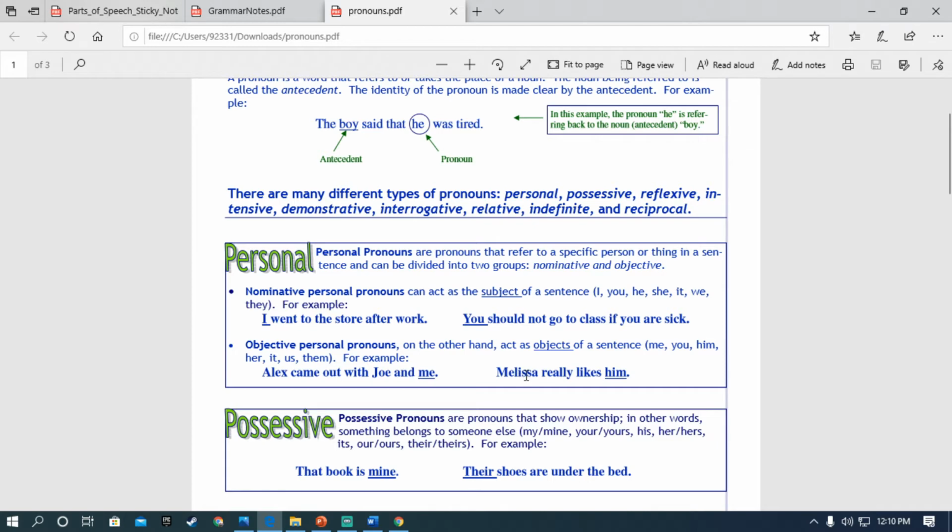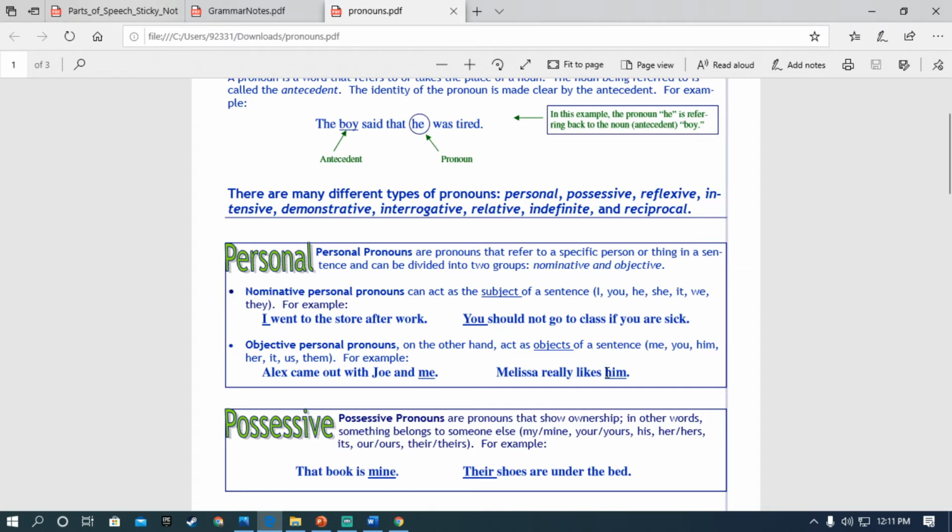Like "Aslam really likes him." Aslam likes him, right beta?